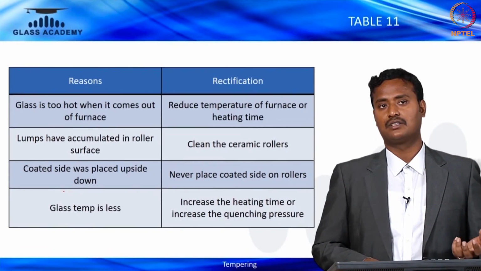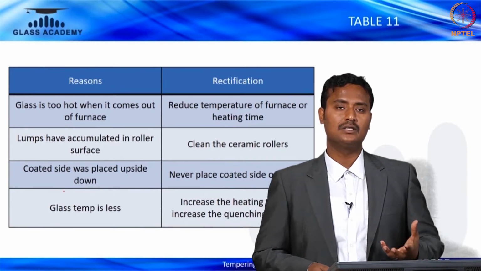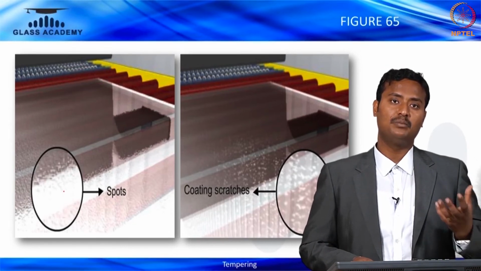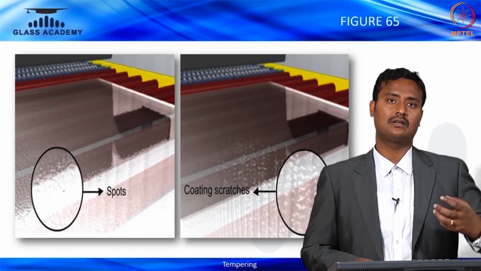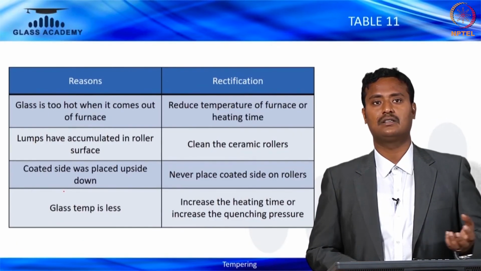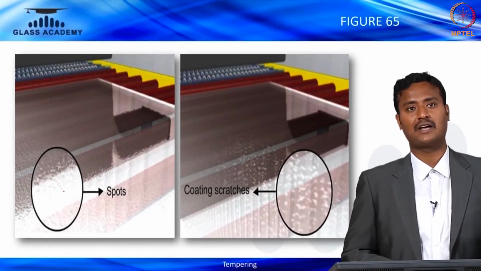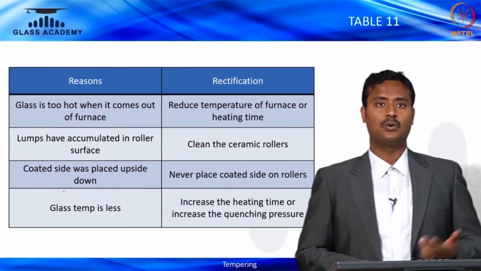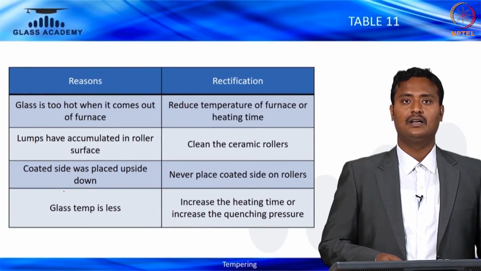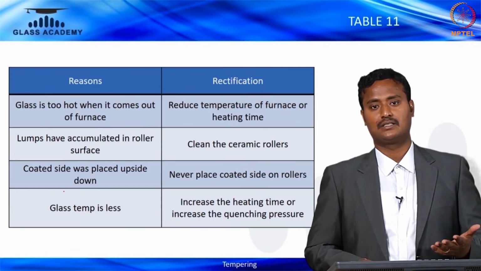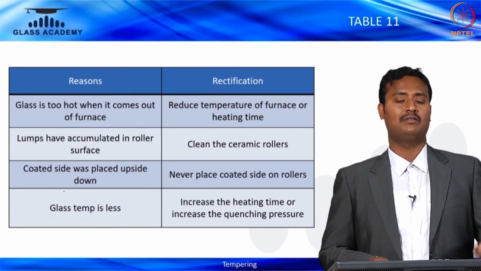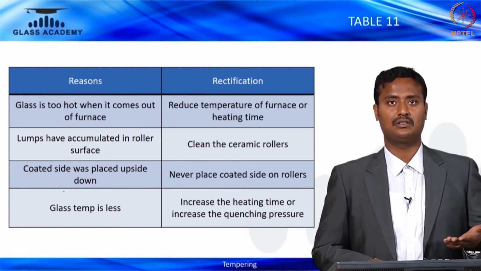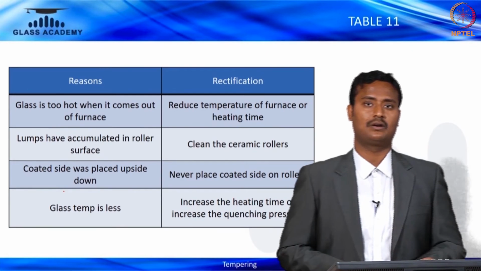Lumps have accumulated on the roller surfaces, which means on these rollers you can see white spots, which are already broken pieces of glass particles stuck on the rollers. They will cause white mark spots on the tin back side of the glass. Clean the ceramic rollers. Also, if the coated side was placed upside down, never place the coated side on the roller faces, otherwise again you'll have a problem. If the glass temperature is low, increase the heating time or increase the quenching pressure. That way we will not have any spots like what you saw.